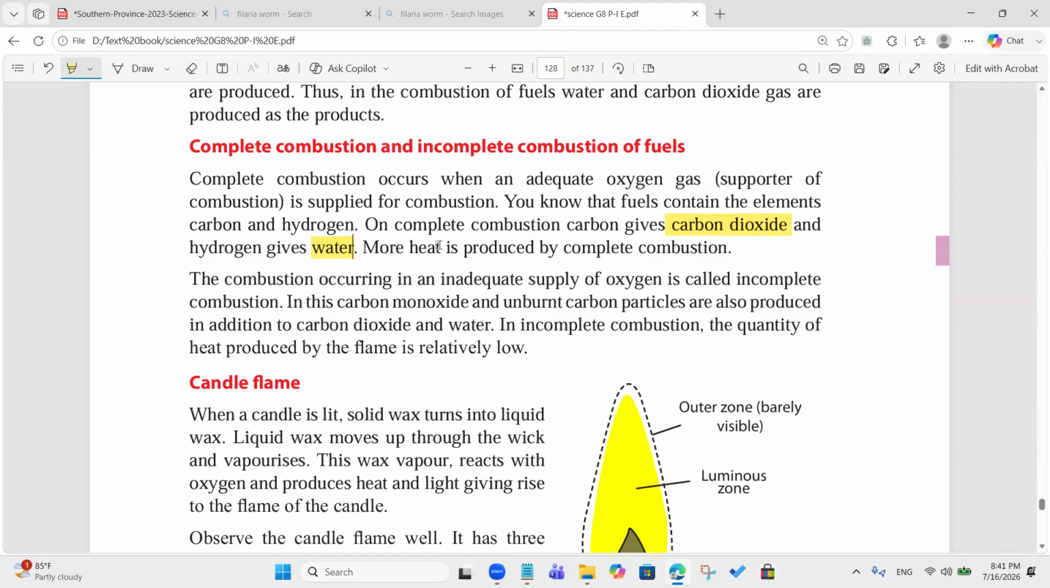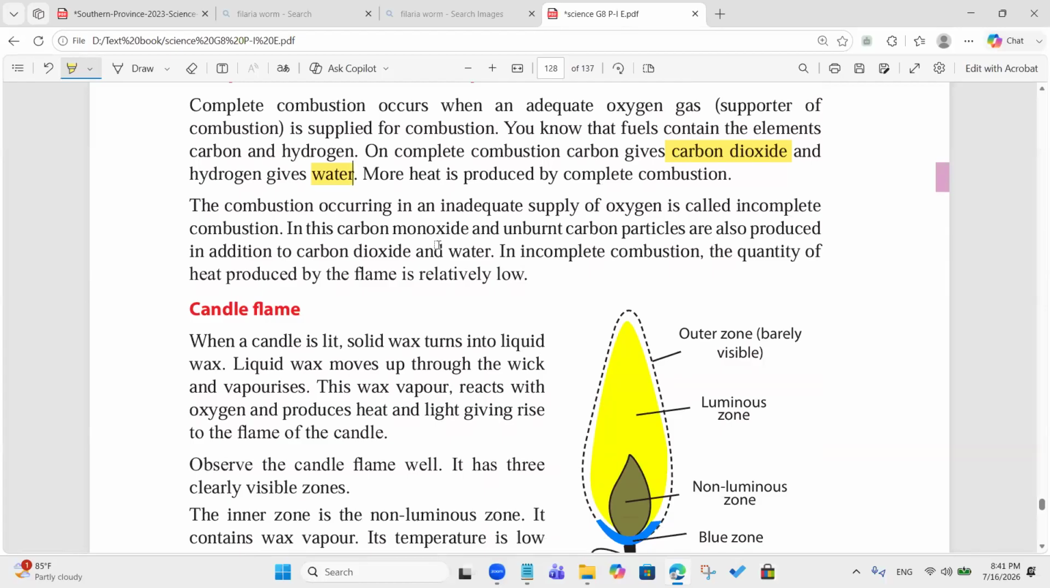That's what it says. But if it is an incomplete combustion, other than these two, carbon dioxide and water, carbon monoxide and unburned carbon particles are also released, right? Other than these two, some other products also form. Is that clear?